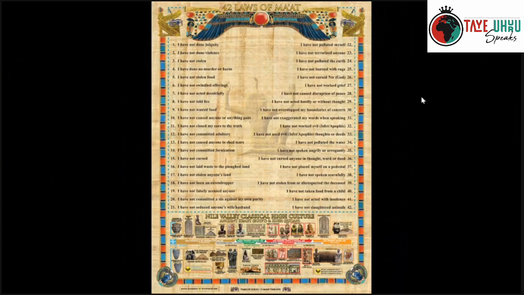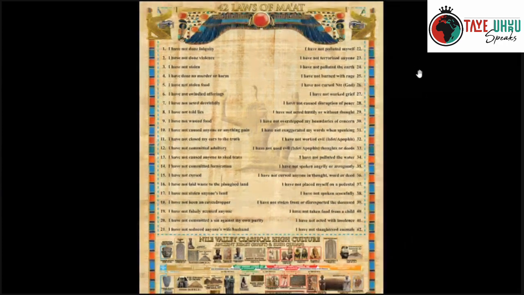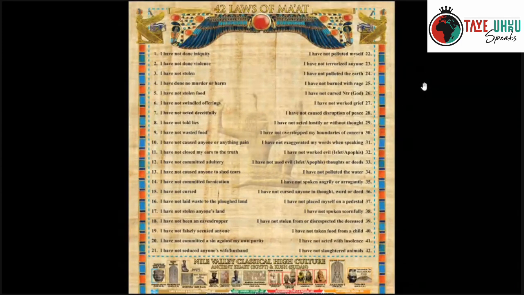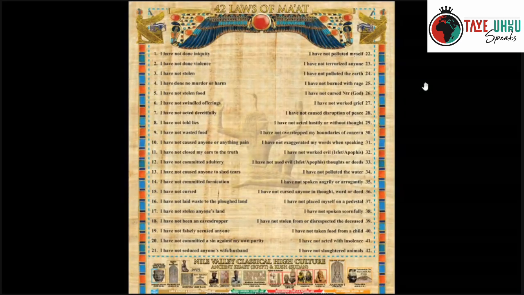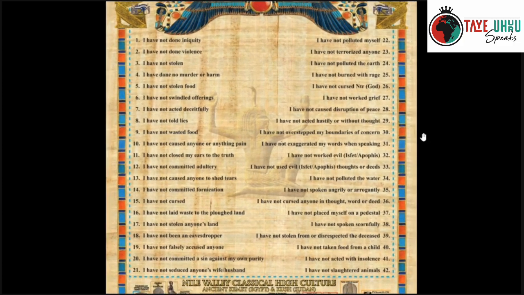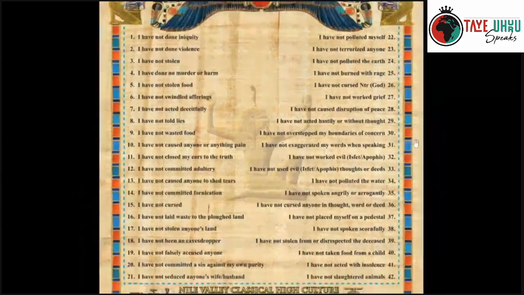This is a modern edition of Maat. Maat was the ethical code that the native Egyptians used to govern their society. Maat basically stands for truth, justice, righteousness, reciprocity, balance, and order. And that is what we use to govern the ethical codes of the native Egyptians when they were in power. And that's what I put right here.